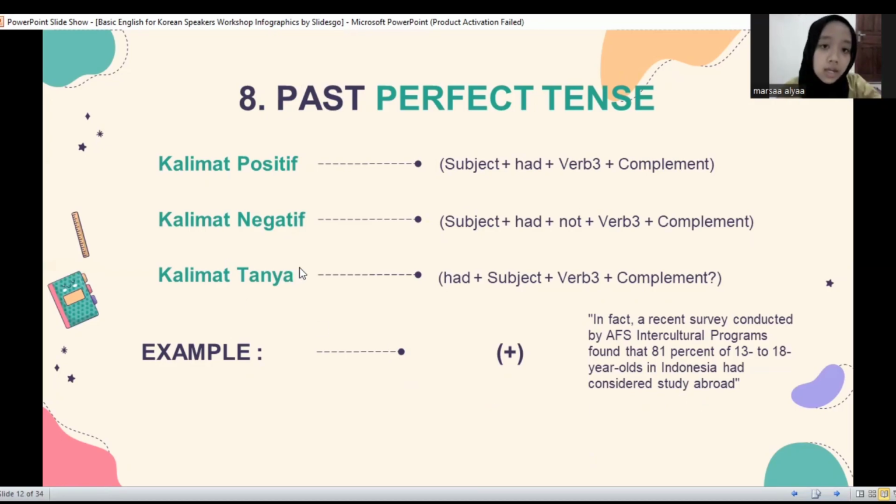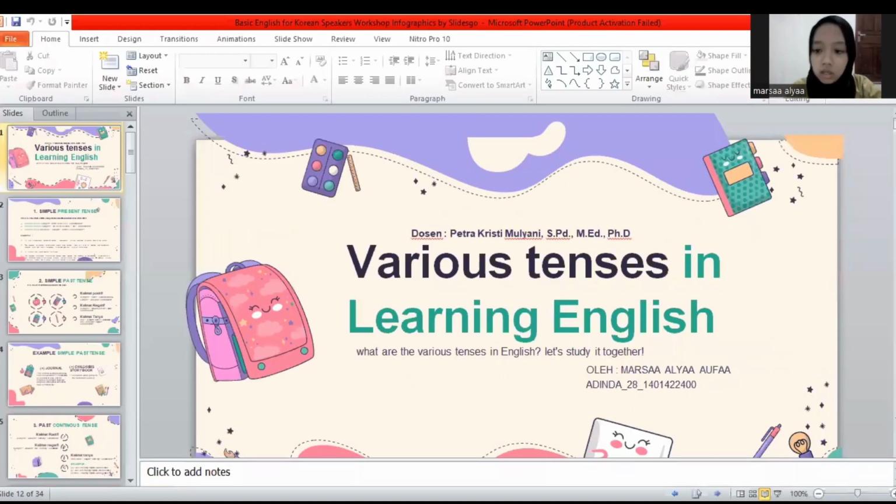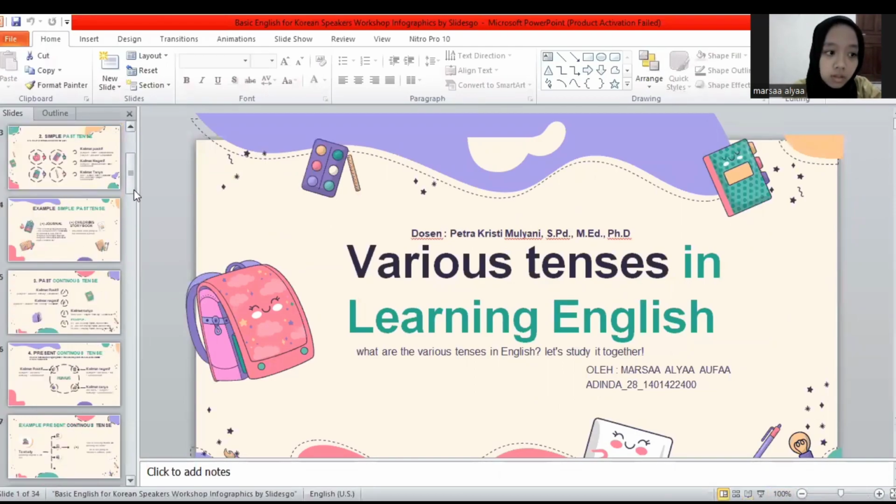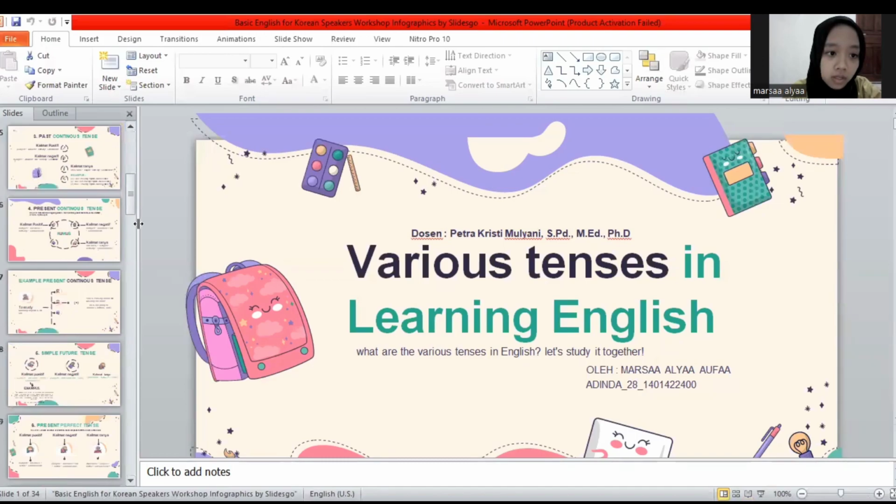It can be said to be past perfect tense because it is in accordance with the structure, namely subject plus had plus verb 3, which is considered.